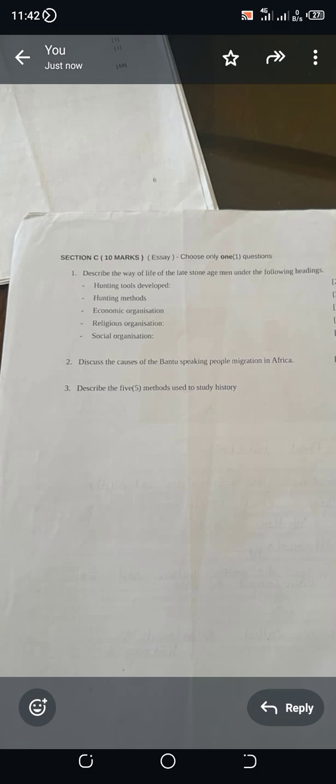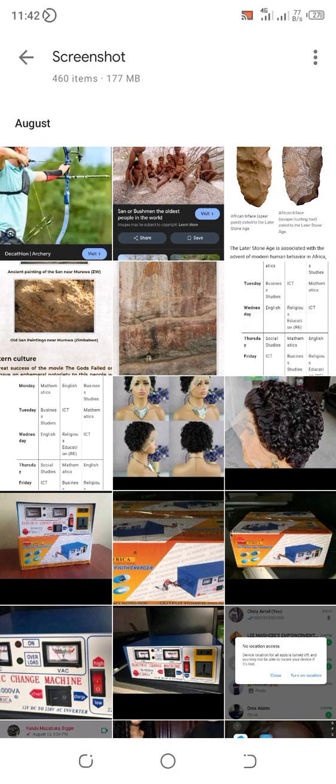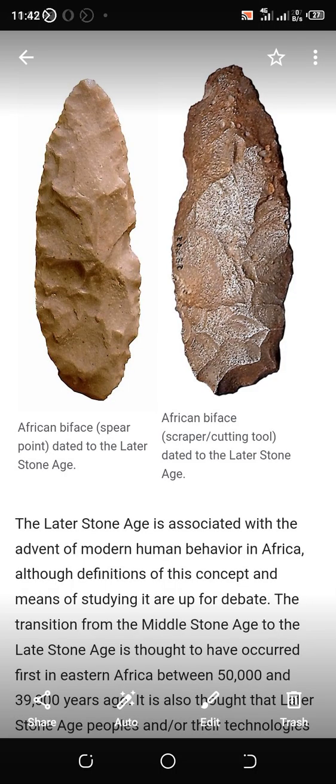Then they would use the sharp-edged cleaver to remove the hair from the animal. I'm sure you can remember how the cleaver looked. All right, this one here, or even a spear. Those who did not own bow and arrows would use a spear or an African biface.